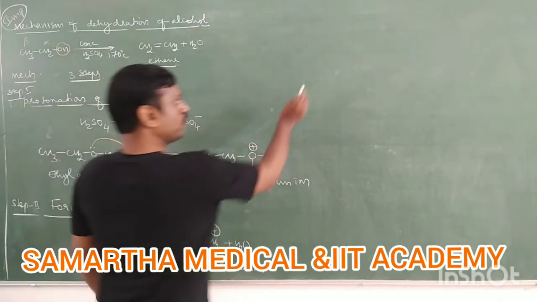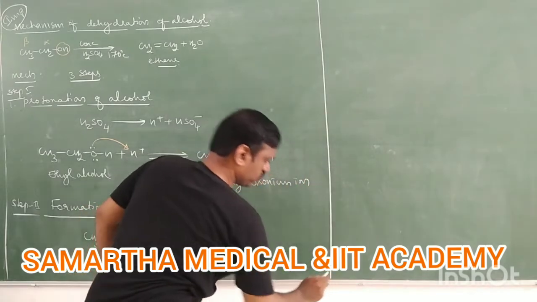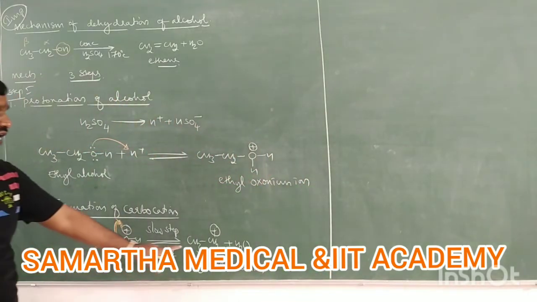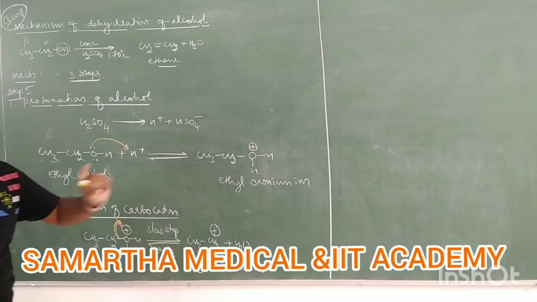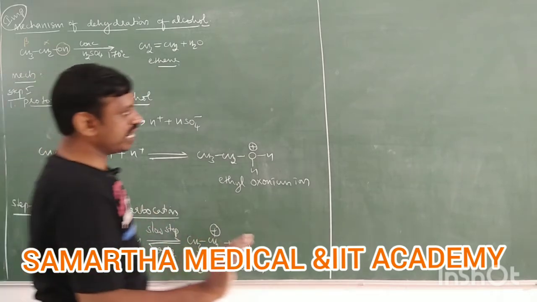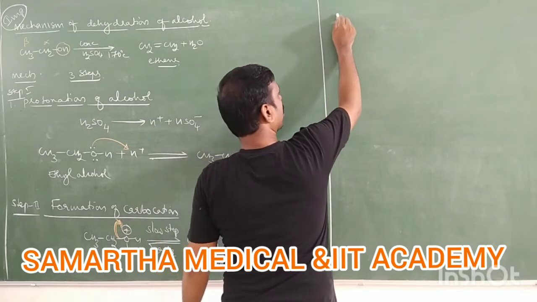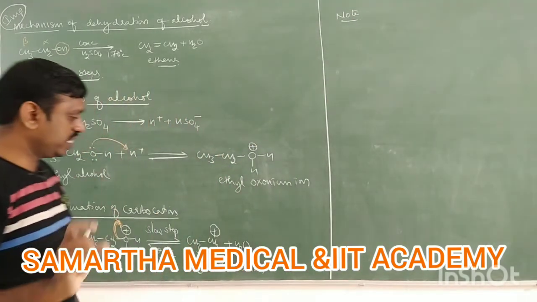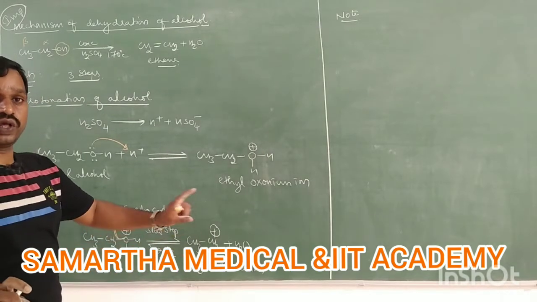Next, here one more important point. Of course, it is a slow step and rate determining step, but here carbocation is forming as intermediate. So wherever carbocation is formed as intermediate, it may undergo rearrangement.